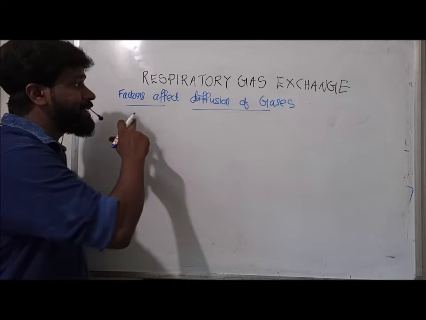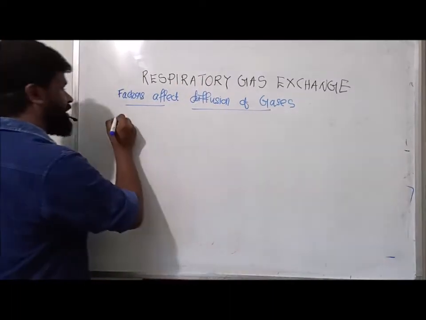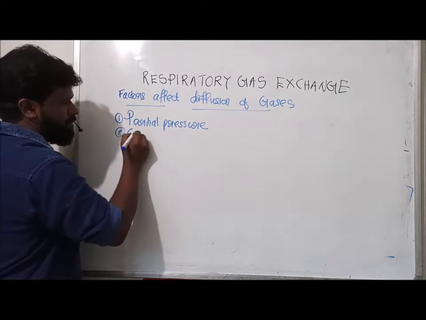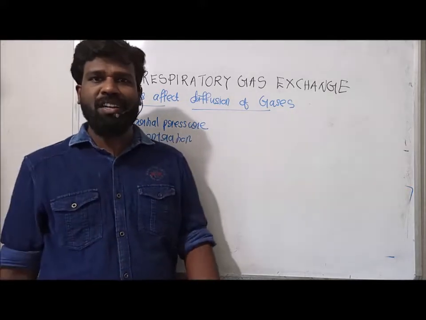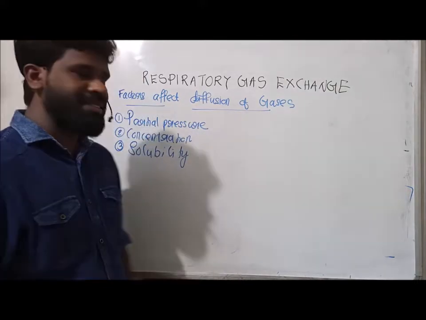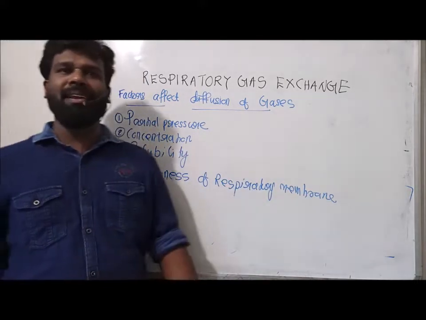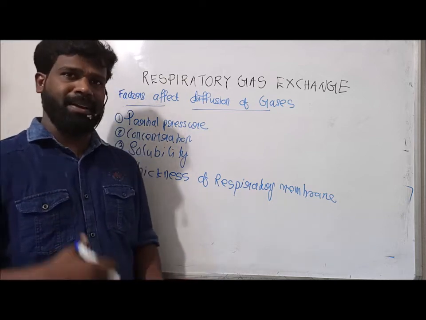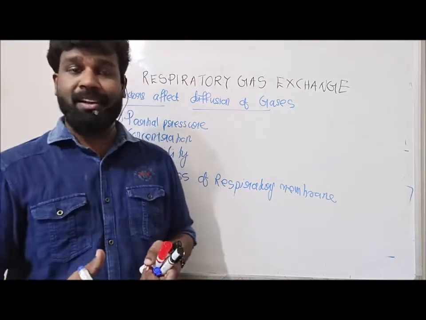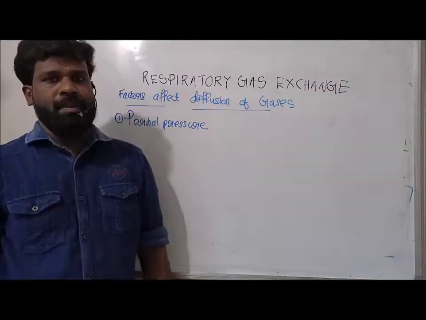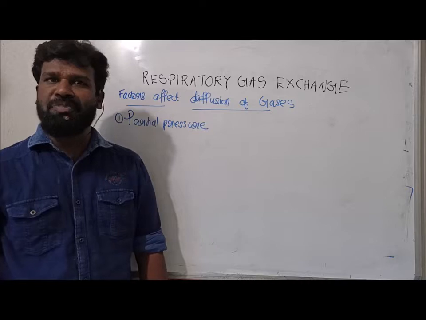The factors affecting the rate of diffusion of gases are the partial pressure of gases, the concentration of gases, the solubility of gases, and finally the thickness of the respiratory membrane or diffusion membrane. These are the factors that affect the rate of diffusion of gases between alveoli and blood and between blood and tissue. First one is partial pressure of gases.